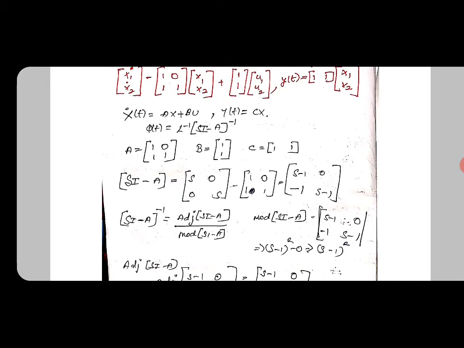So sI minus A is nothing but s minus 1, 0, minus 1, s minus 1. Then we need to find the sI minus A the whole inverse. But we know that the A inverse formula is equal to 1 by modulus of A into adjoint A. The modulus is s minus 1 the whole square minus 0, which is s minus 1 the whole square. Then the adjoint of sI minus A.